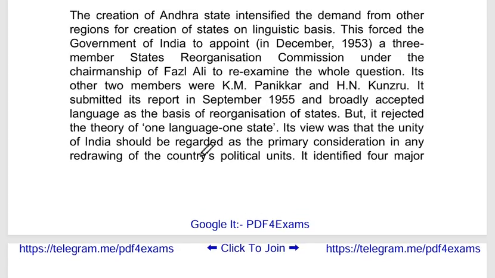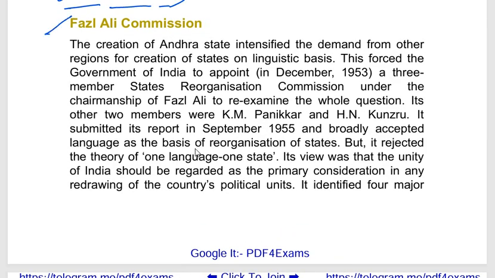Now, the Fazal Ali Commission. After the creation of the Andhra state, on the basis of language, other states started putting forward their demand that our state also be created on the basis of language.